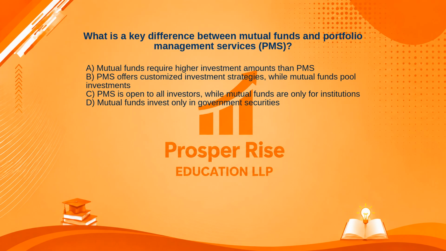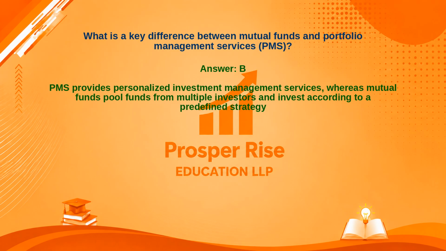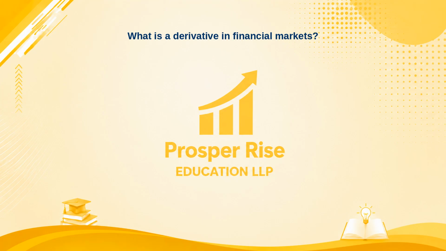Take a moment to pause the video and decide. The correct answer is Option B. Let's see why. PMS provides personalized investment management services, whereas mutual funds pool funds from multiple investors and invest according to a predefined strategy. Here is another practice question.